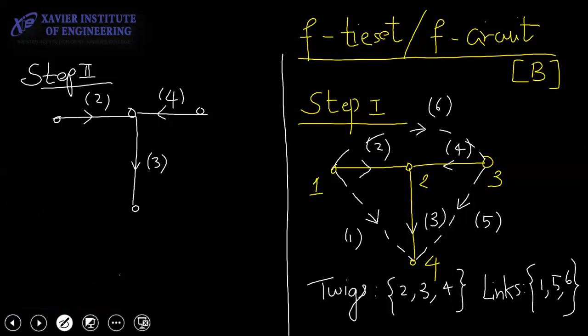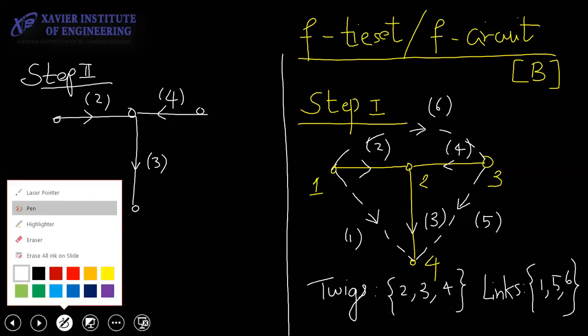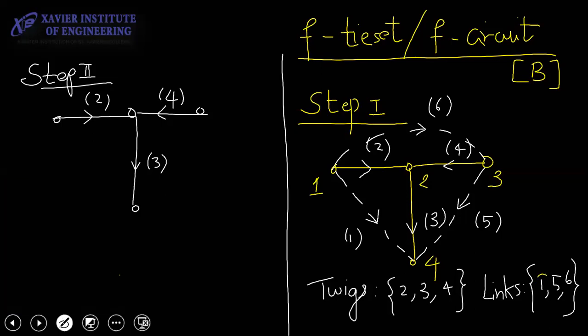I will consider the first link. What is the first link? 1. Draw only the first link. And so the tie set, we call it tie set 1. Write tie set, and write the name of the link.